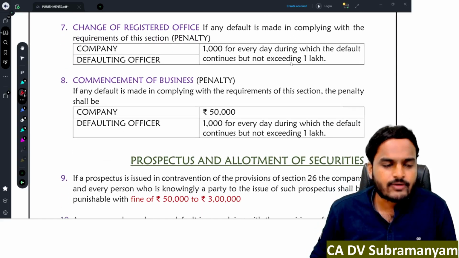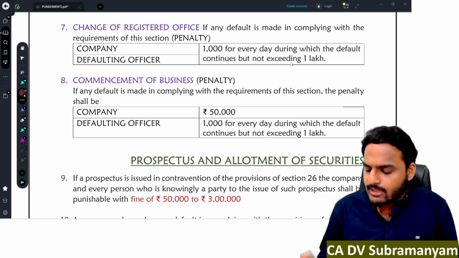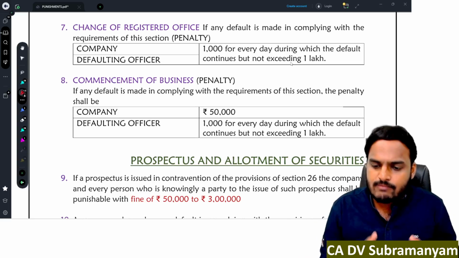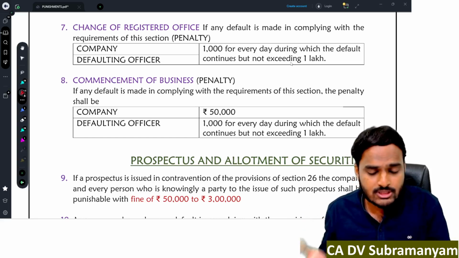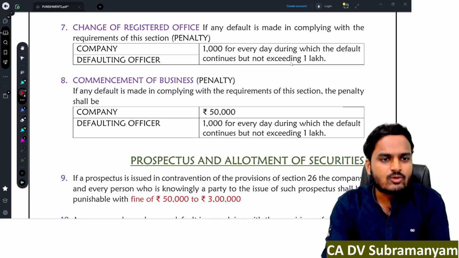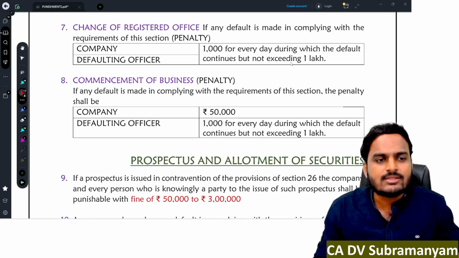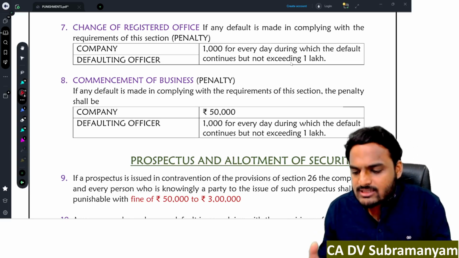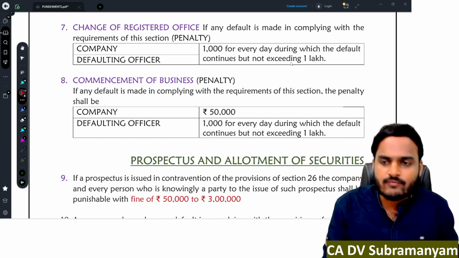Next one, change of registered office. Yes, a company can shift its registered office from one city to another city, from one ROC jurisdiction to another ROC jurisdiction, and from one state to another state. In those cases, a company has to file various documents with a regional director, a registrar of companies.